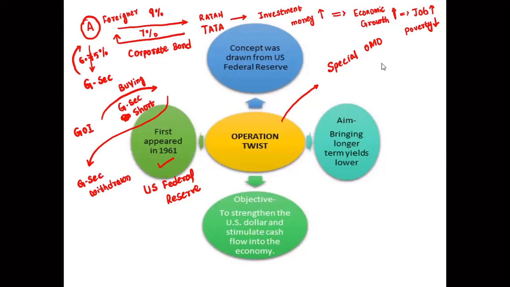Second, when demand is rising for government securities, the government securities yield will fall. So it will be less attractive to keep money parked in government securities. So RBI, or the government, says that we will try to remove that. That means they will buy these government securities.